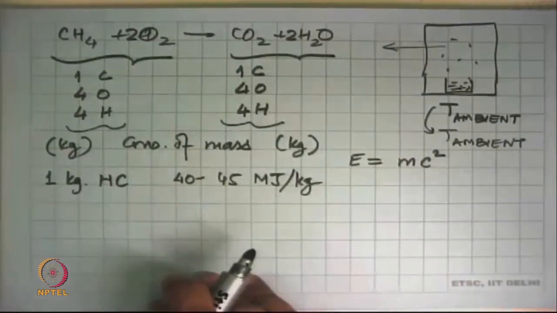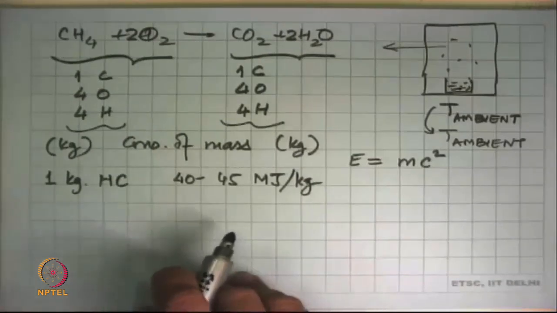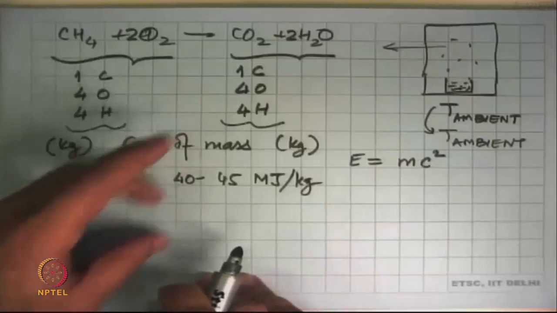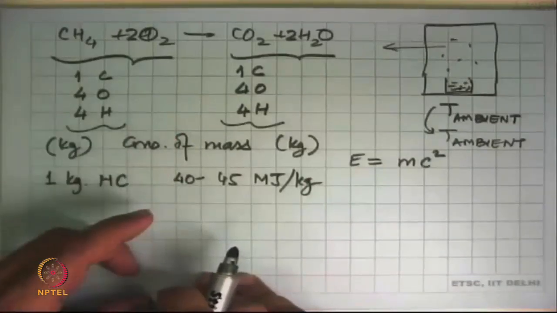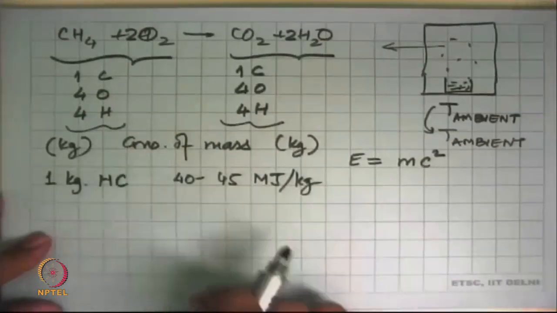Whether it's methane, butane, pentane, hexane, by and large it is in the same ballpark, a little bit this way, that way. Wood and coals are less, but that's okay. We'll look at this particular case.